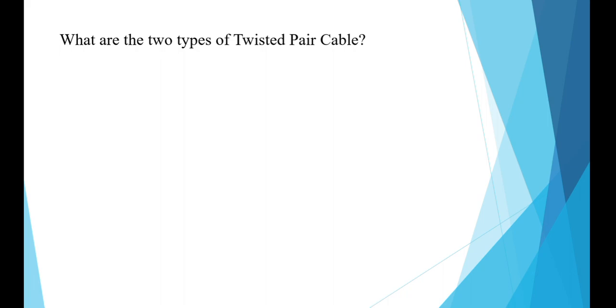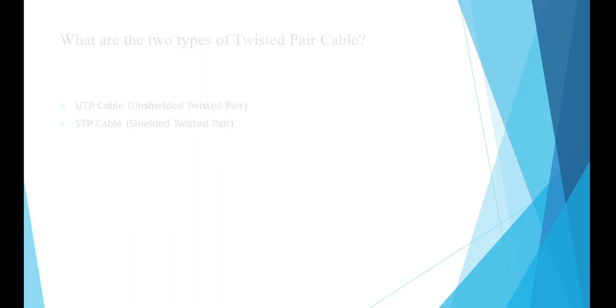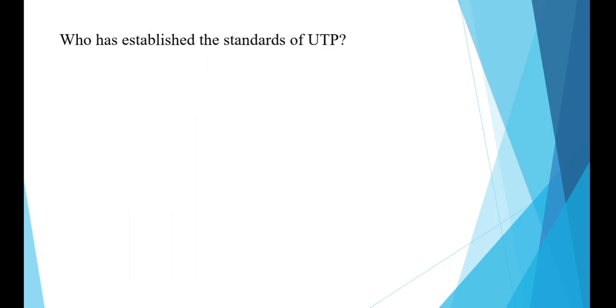Next question is, what are the two types of twisted pair cable? These are UTP cable, that means unshielded twisted pair cable, and STP cable, shielded twisted pair cable. Next question is, who has established the standards of UTP? And it's Electronic Industry Association or Telecommunication Industry Association.